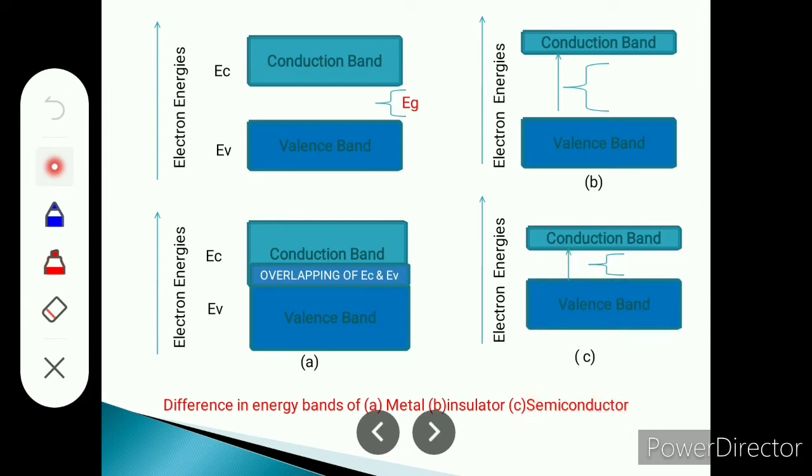Now in a semiconductor, this energy band gap is less than 3 electron volts. So a few electrons which are present in the valence band will cross the forbidden energy gap and come to the conduction band.